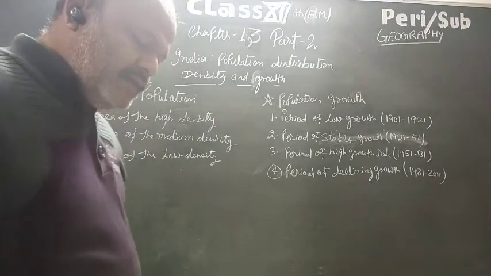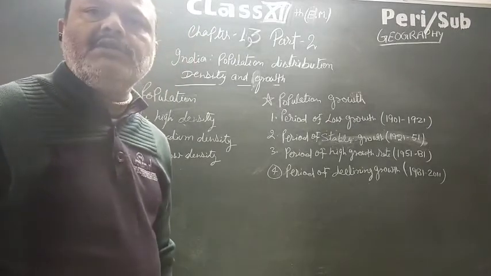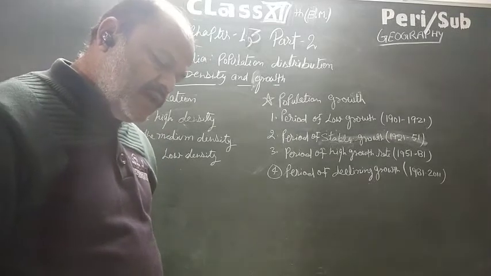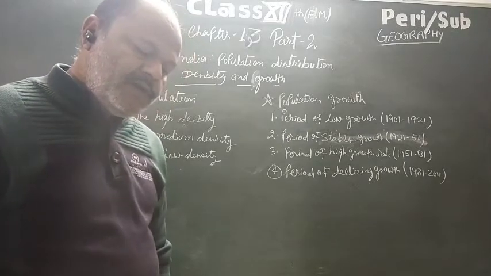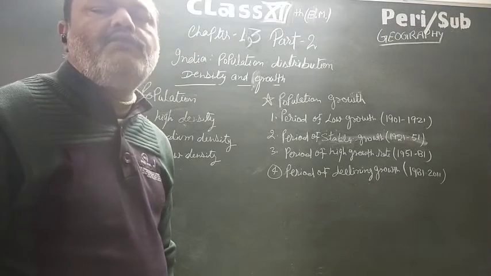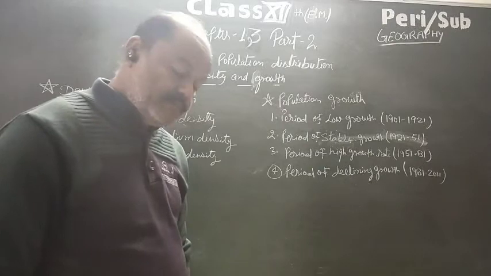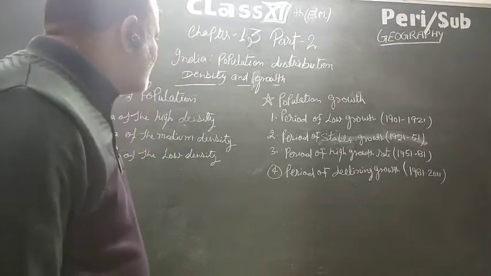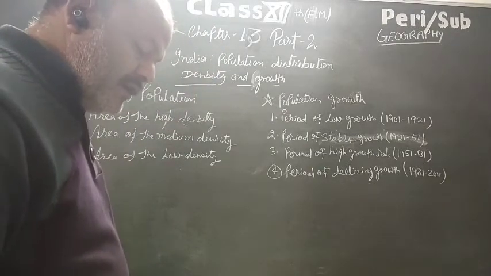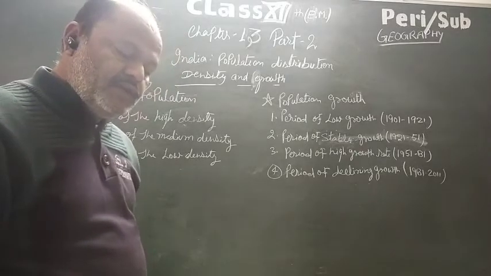Among union territories, Delhi with 11,297 persons has the highest, and Andaman and Nicobar the lowest, only 46 persons per square kilometer. In 2011, India's population density was 382 persons per square kilometer.